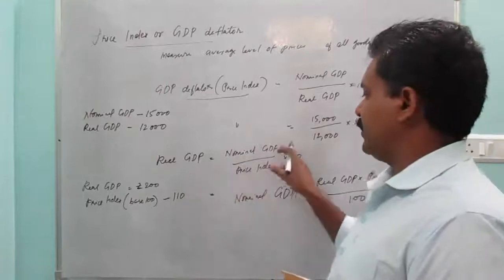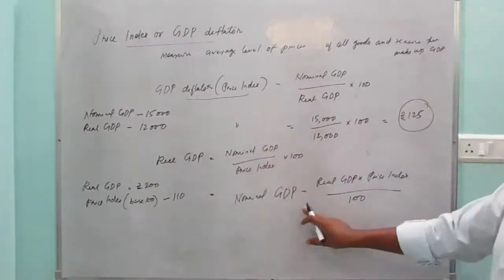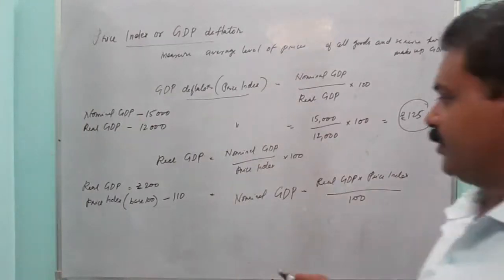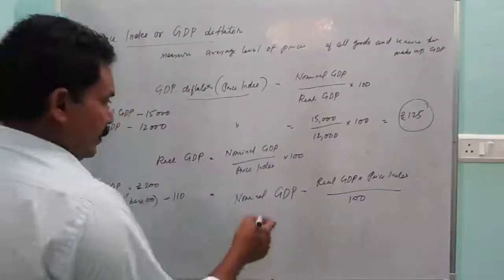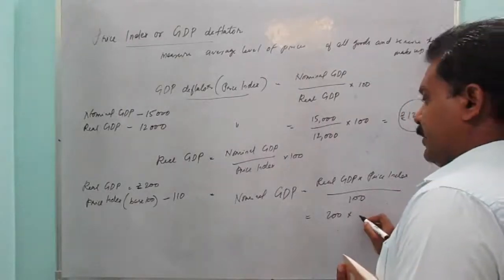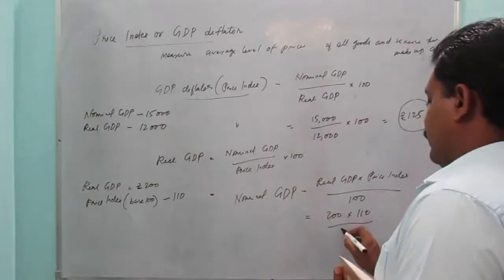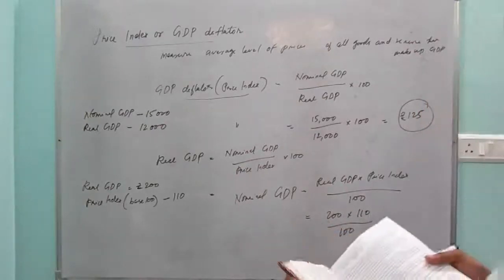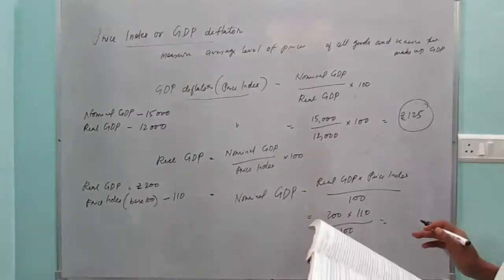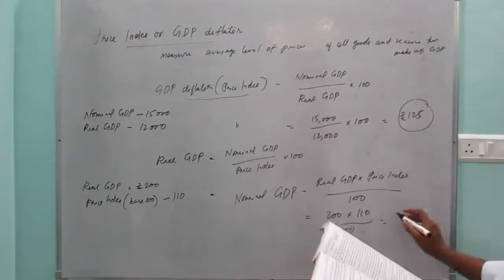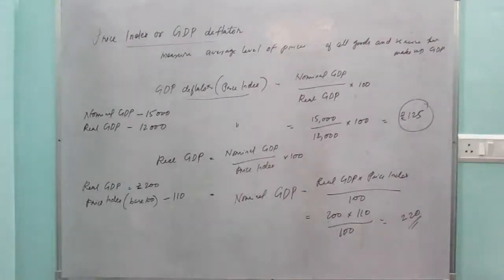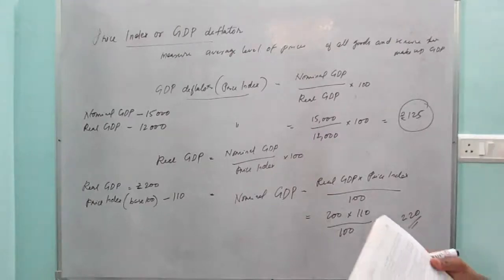Real GDP is nominal GDP upon price index into 100. Nominal GDP is real GDP into price index upon 100. In this case, real GDP is 200 into price index 110 upon 100. The calculation is given in the book, so I am not going to calculate. Nominal GDP is 220.